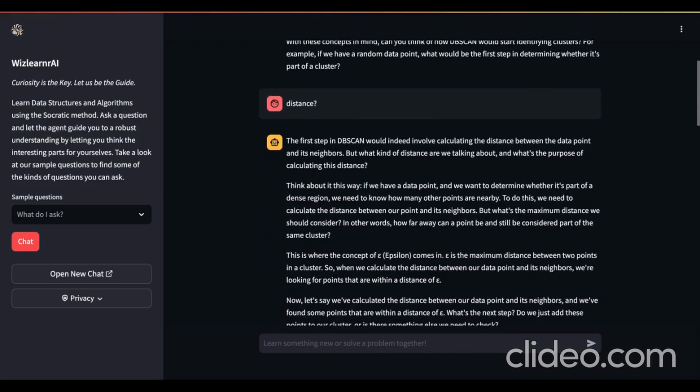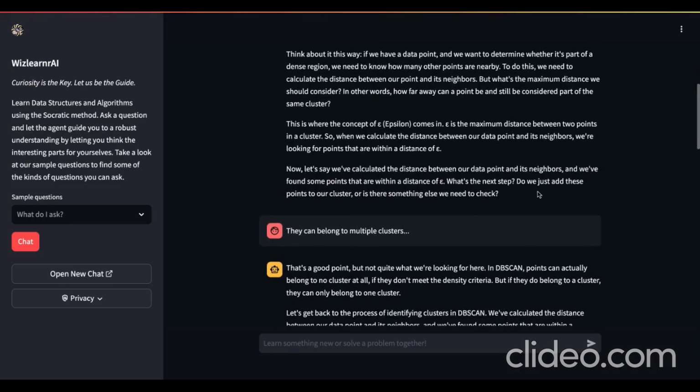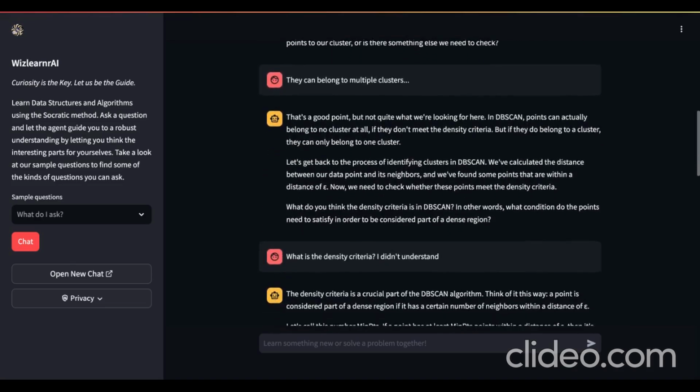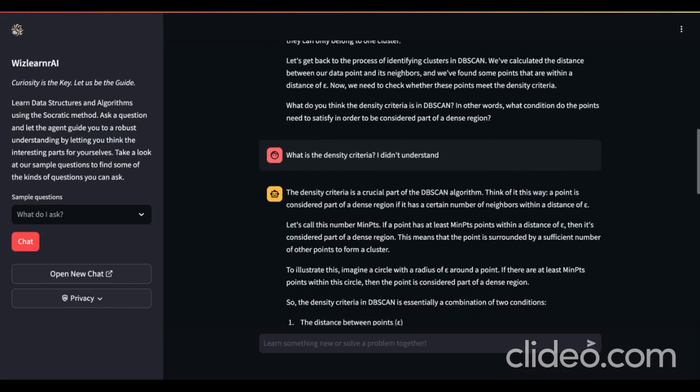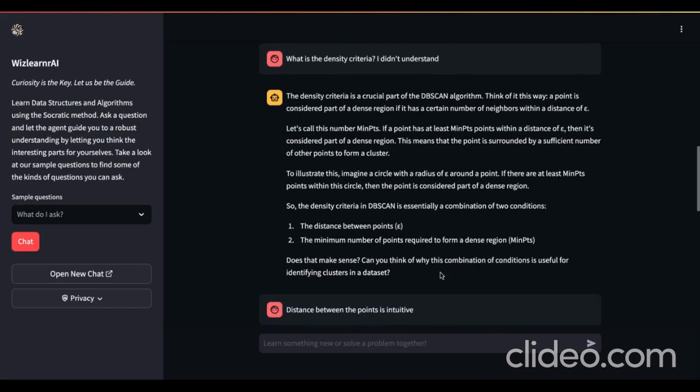As I respond and go to the next step, we are clarifying some nuanced points over here. It continues to probe, and when I don't understand something, I'm getting a very good explanation with an example and further followed up with a question to really test my understanding.